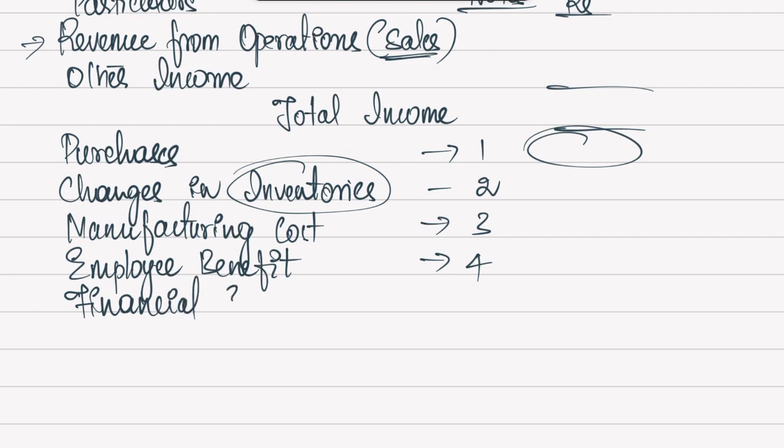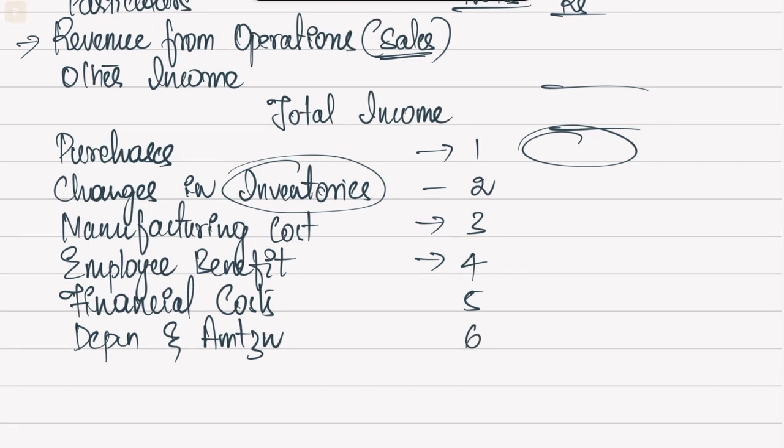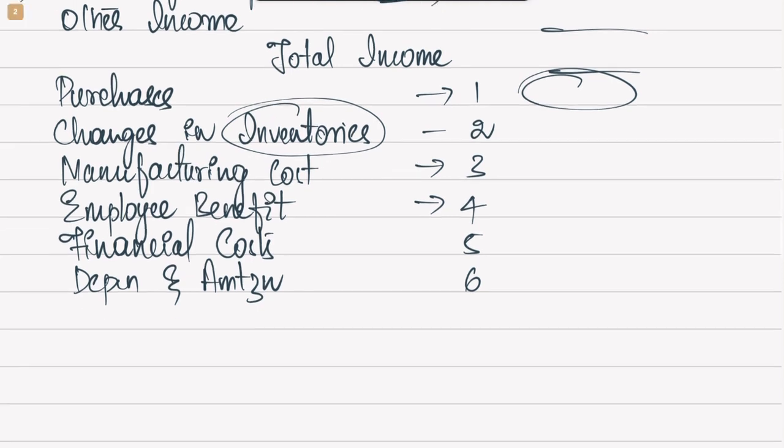or financial expenses or costs. So that will be note 5. Then what else do we have? Depreciation and other amortization expenses. So that will be in the form of note 6, like depreciation of fixed asset, or maybe something is written off. So all those things will be shown here.